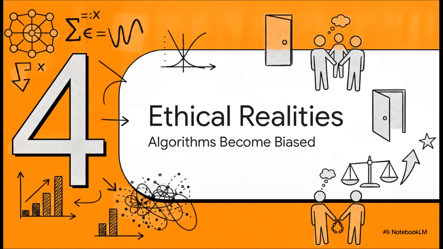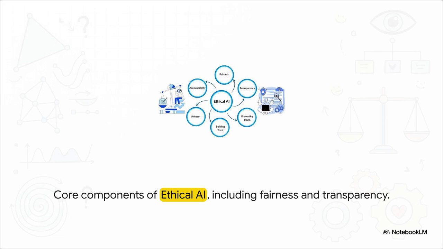Which brings us to Section 4, when algorithms become biased. We really need to transition here from statistical bias, which, again, is just a mathematical error regarding model complexity, to ethical bias, which has a very real impact on human lives, rights, and opportunities. Creating ethical AI means we have to build trust and accountability around our mathematical models.